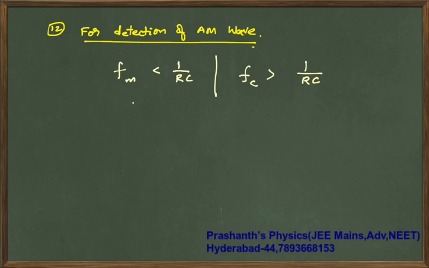In books usually the reverse will be given, but no issues. This is the condition for satisfactory detection.